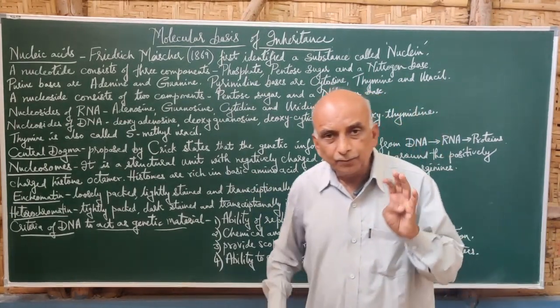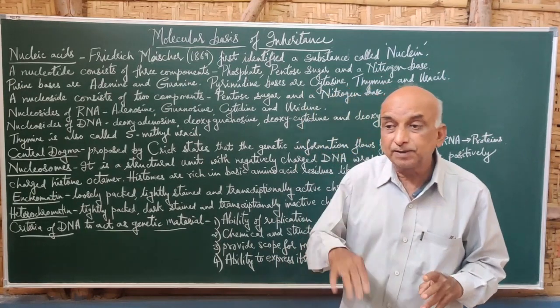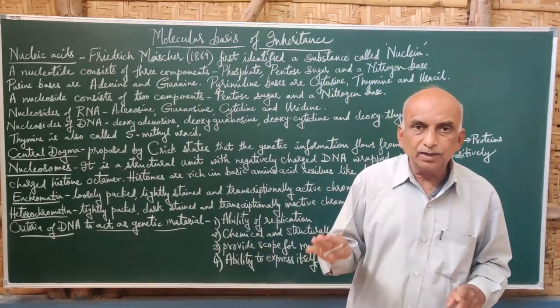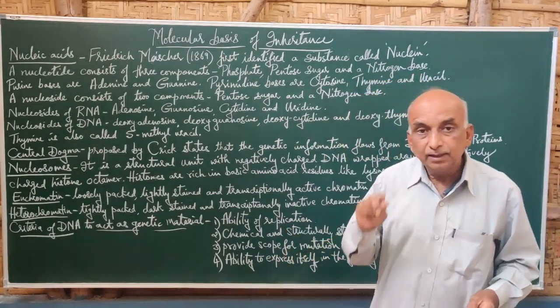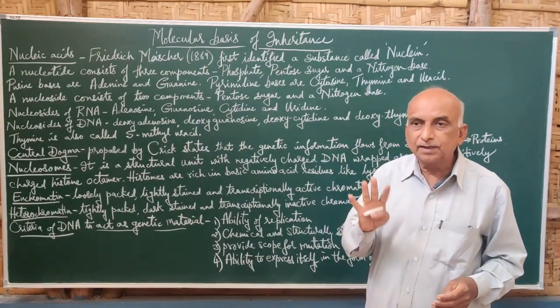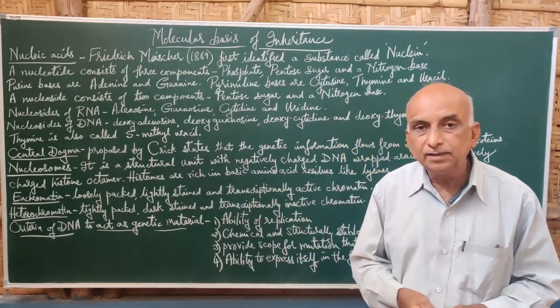Then the 4th important criterion is the ability to express Mendelian characters. All characters which are usually referred to as Mendelian characters are expressed by DNA only, and that is proved by Griffith's experiment. So these are the 4 criteria which make DNA the genetic material.